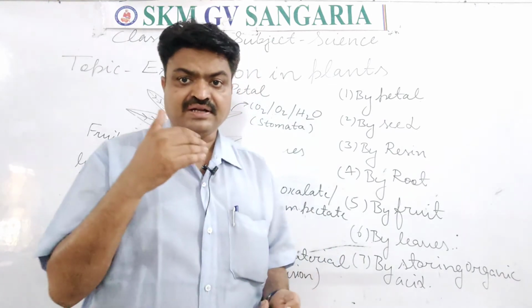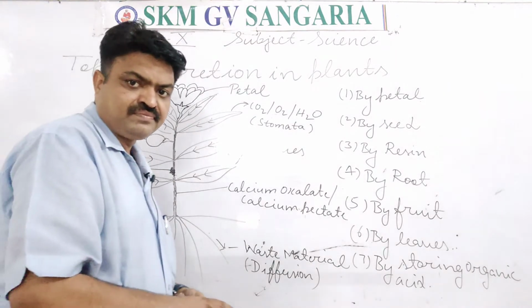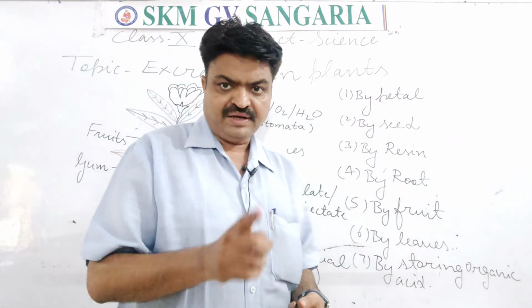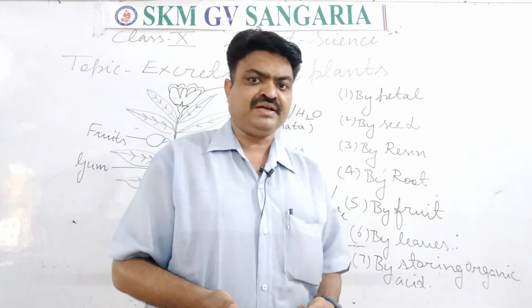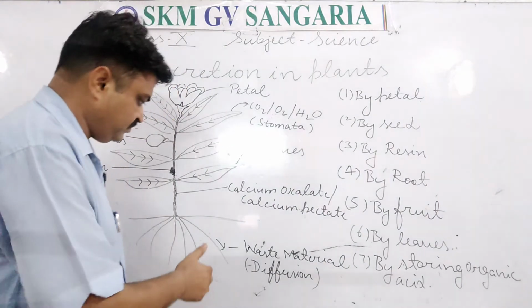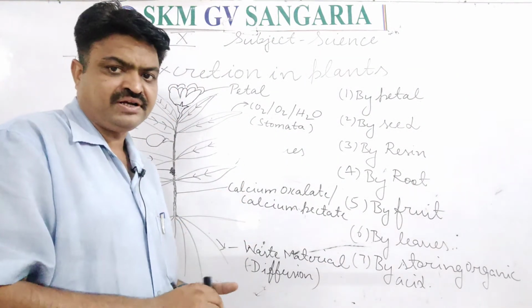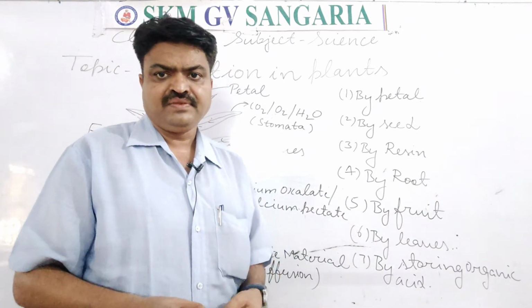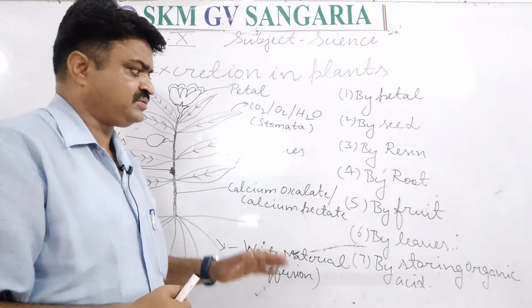Like this, some waste is diffused by their roots into the soil, student. With the help of diffusion, they also get rid of the waste. In this, some excess amount of toxic salt is removed by their body, student, and the process that is used by them is diffusion. So these are the ways, student, by which the plants get rid of the waste.